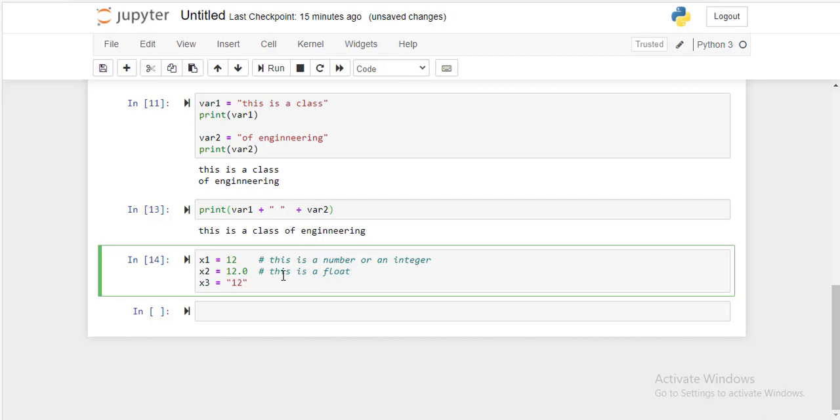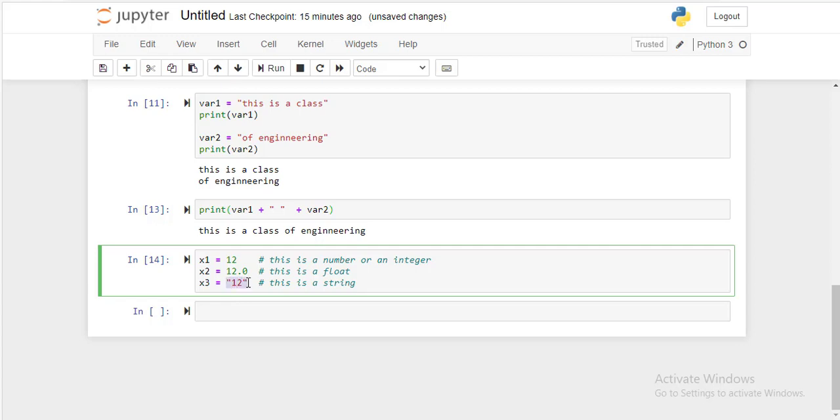Why is this a string? Because it is under a double quote. The moment you write anything under double quote, it changes to string. So the type of variable x1 is an integer. The type of variable x2 is a float, because there is a decimal point here. And the type of variable x3 is a string, because whatever it is, a number or an alphabet, it is between double quotes. So let's try to find out the type by writing a command.